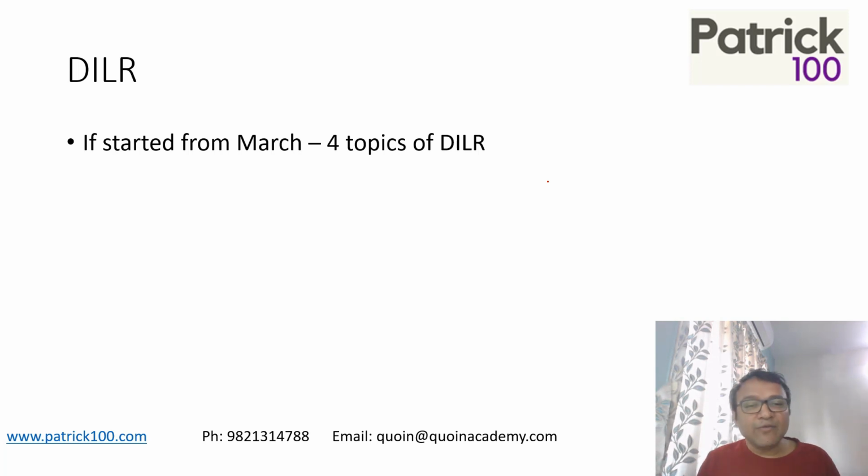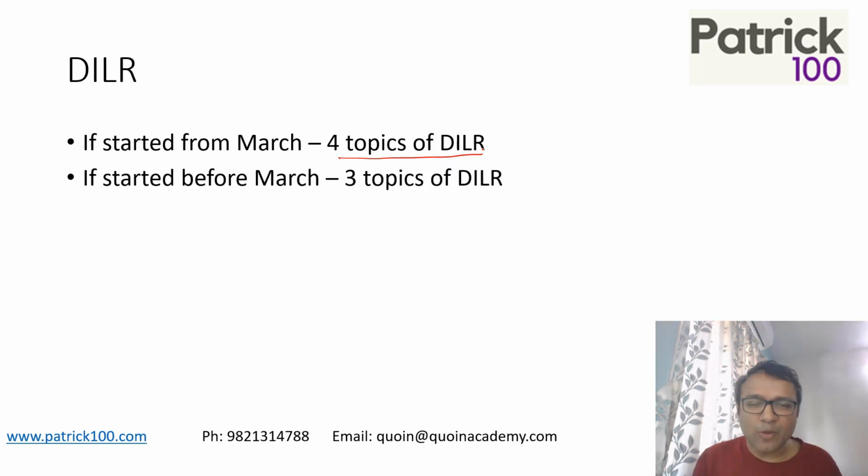Now coming to the DILR section. If you're starting from March, then do 4 topics of DILR. Pick up any notes or books that you have, take 4 topics and try to solve those questions in the month of March. If you're done with some before, you can do 3 topics. That means if you've already finished a few topics, you can do 3 topics in the month of March. This is a target that you need to do. You can set your own targets, more or less, depending upon what you're comfortable with, but this is generally a target that you can keep, because this will help you. Again, the plan is to help you complete your syllabus by the month of June and July.